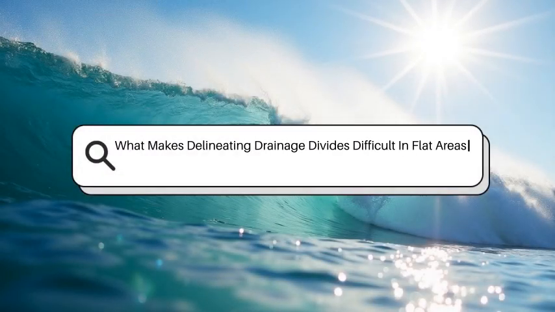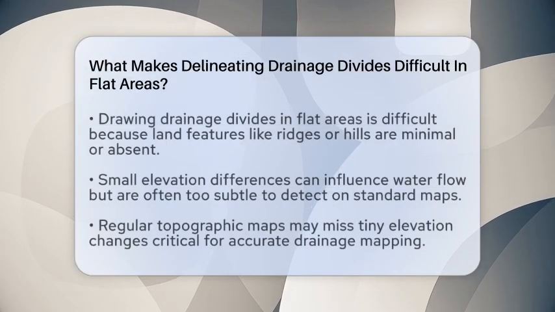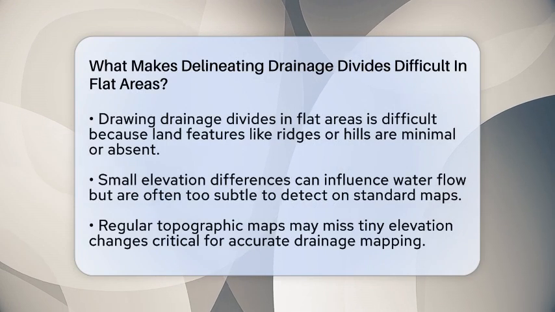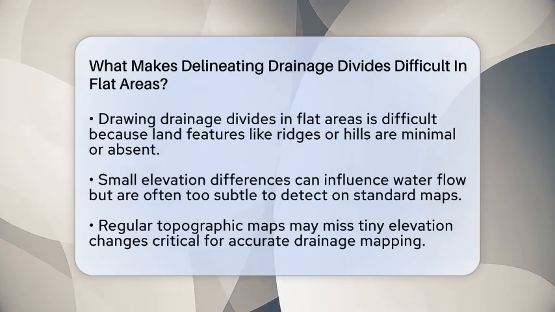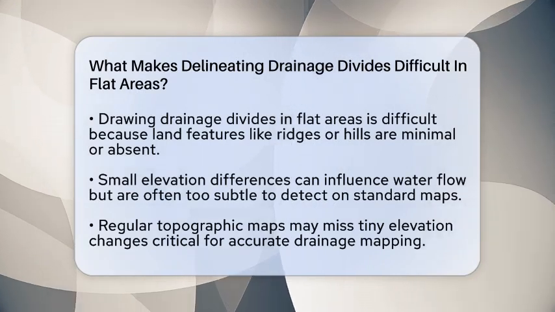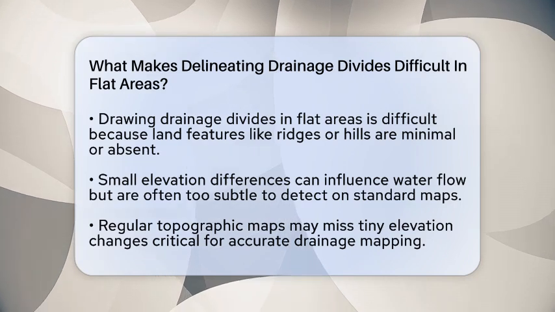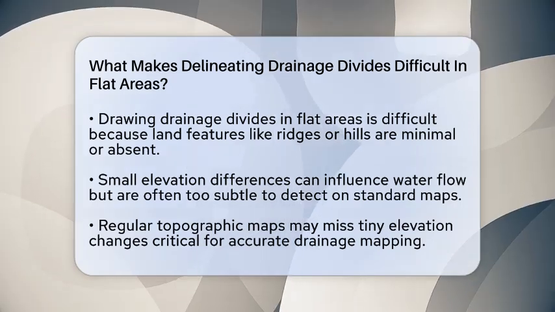What makes delineating drainage divides difficult in flat areas? Imagine trying to draw a line that separates two water paths, but the land around you is so flat that it feels like the water just spreads out everywhere. That's what makes mapping drainage divides in flat areas such as plains or coastal regions so tricky.